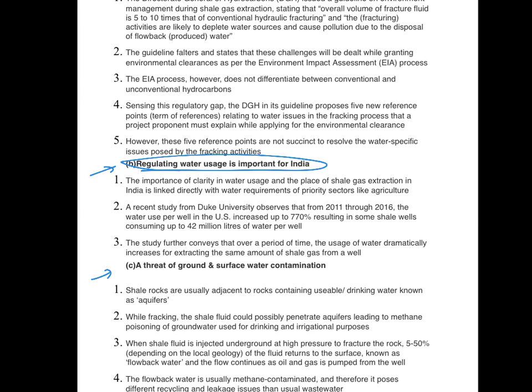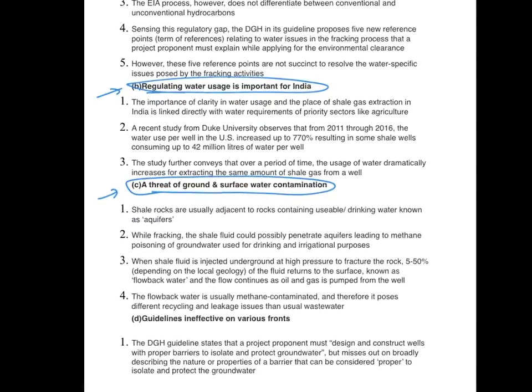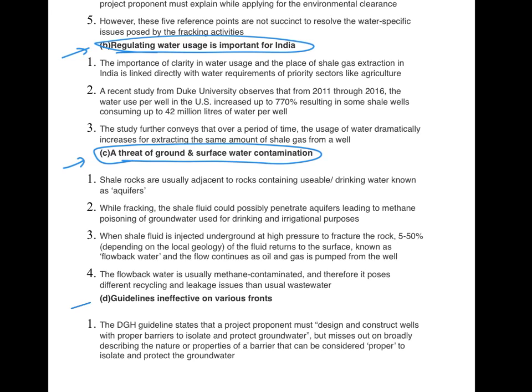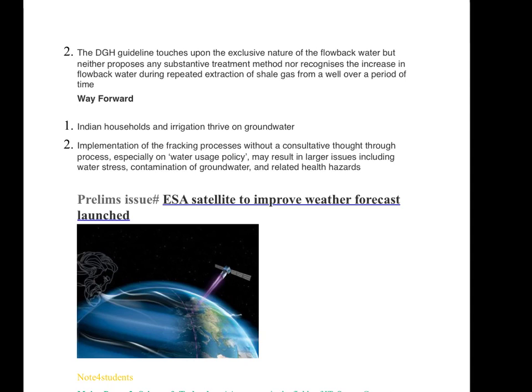The third problem is threat of water contamination, ground and surface water. Then guidelines are ineffective on various fronts. So these are the other auxiliary problems, auxiliary points which the guidelines do not focus on. And finally, we have the way forward.